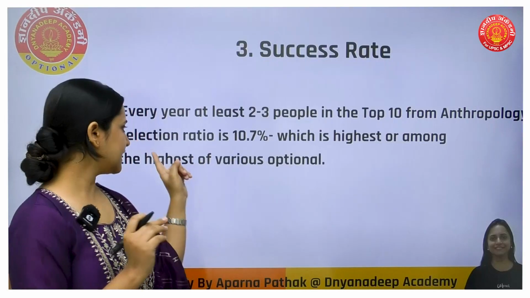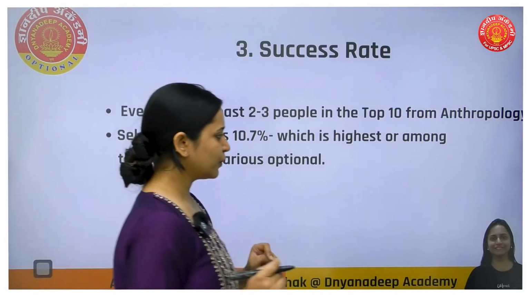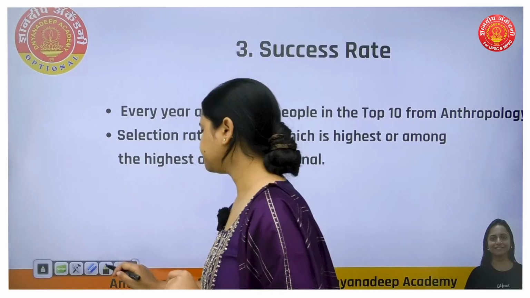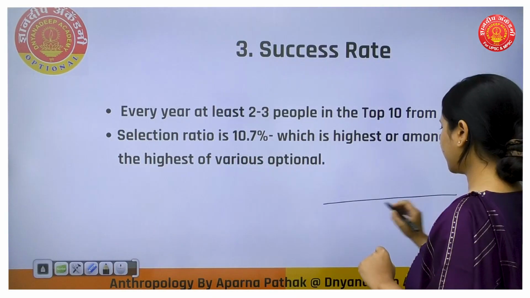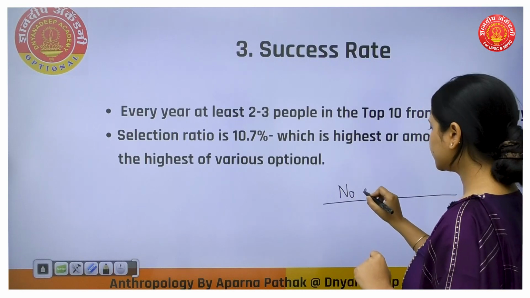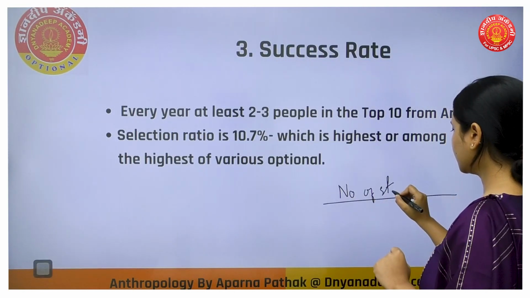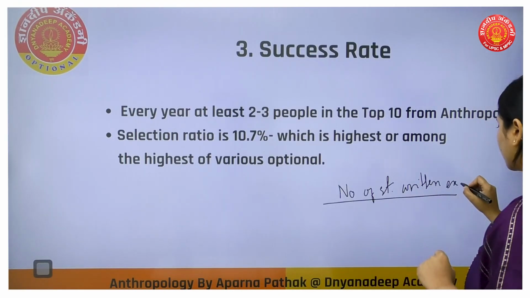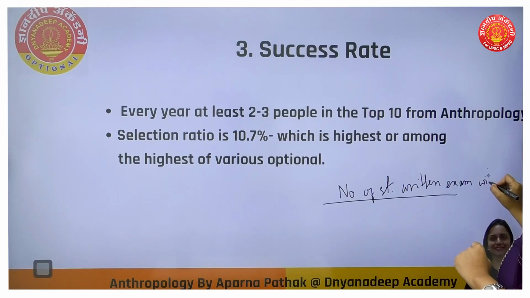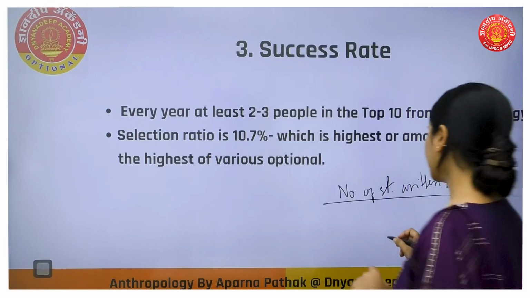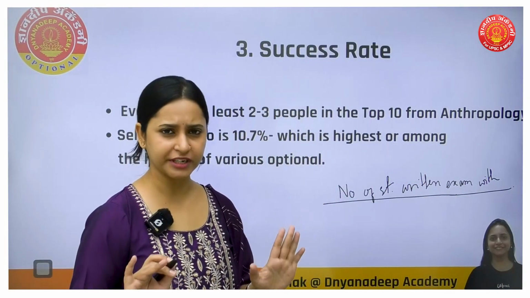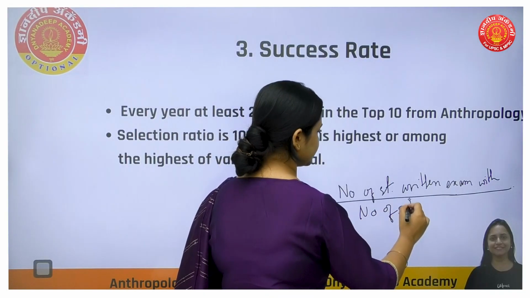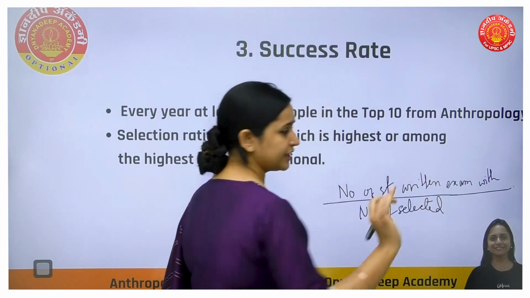Again, I'll just explain what the selection ratio is. I explained it in my previous lecture, but I'll say it again. Selection ratio means the number of students who wrote the exam with a particular optional, divided by the number of selected students or aspirants with that particular optional.